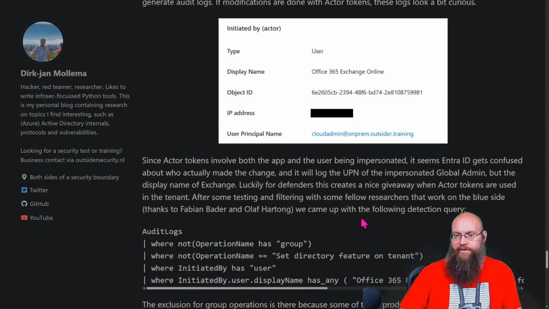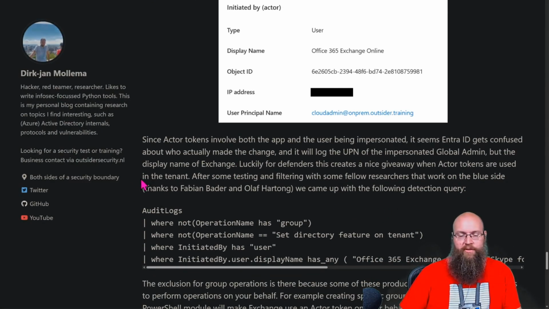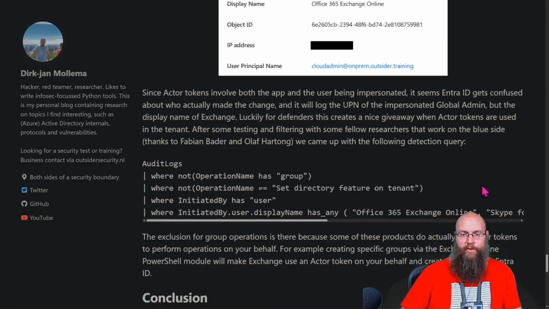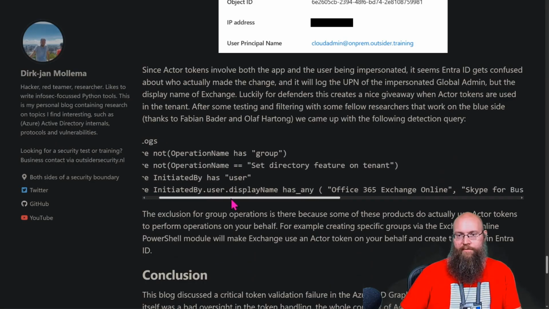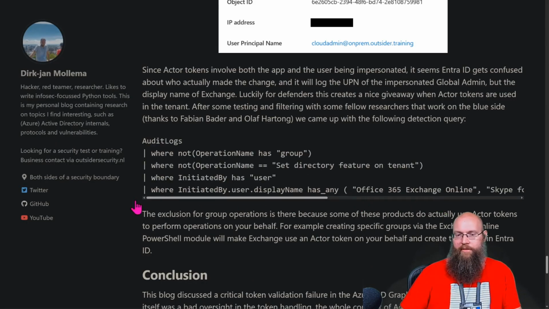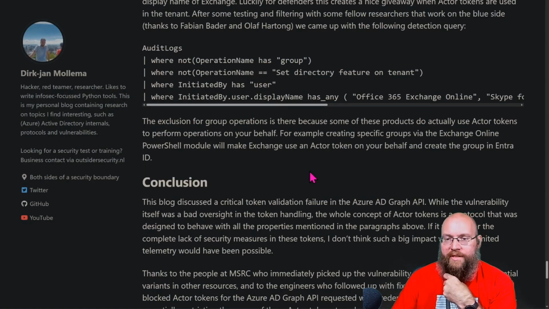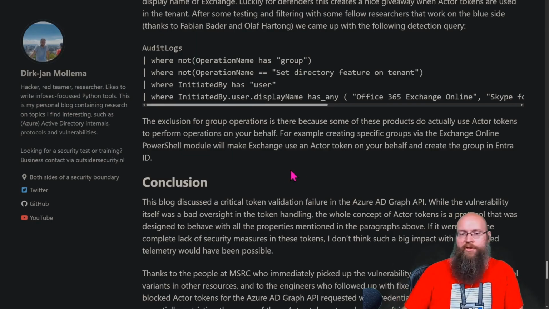Luckily for defenders, this creates a nice gateway when attacker tokens are used in the tenant. So after some testing and filtering with some fellow researchers that work on the blue side, we came to the following detection query. And so he's got a nice little KQL query here. The exclusion for group operations is there because some of the products do actually use actor tokens to perform operations on your behalf. For example, creating specific groups via the Exchange Online PowerShell module will make Exchange use an actor token on your behalf and create a group in Entra ID.